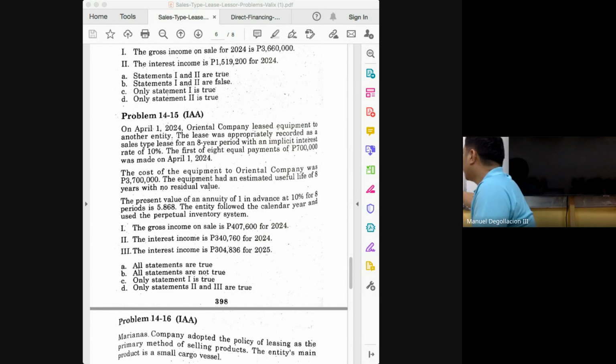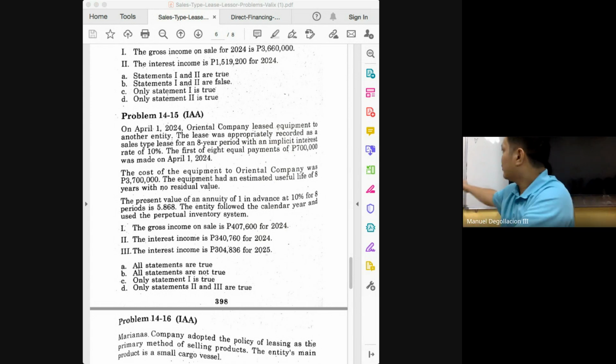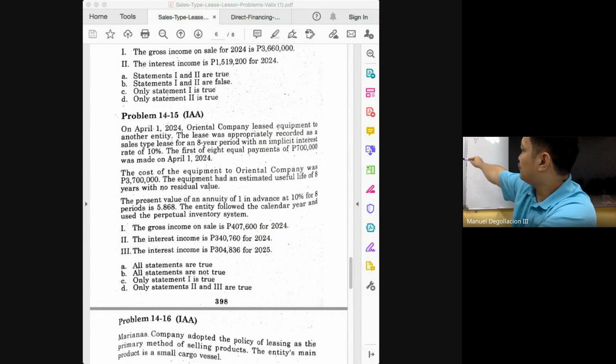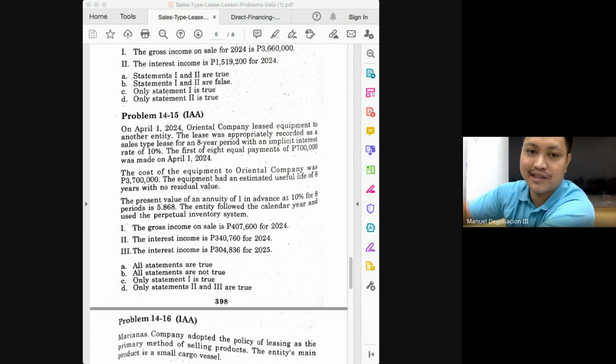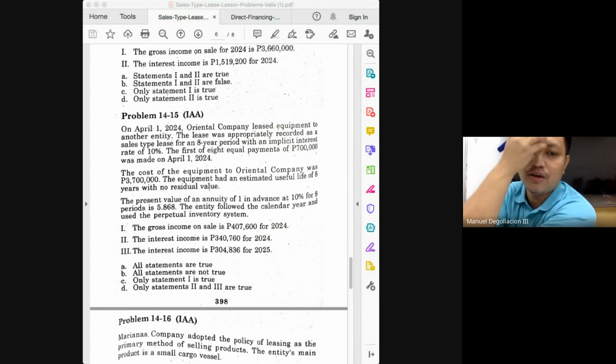But what do you have to understand? This is the interest earned from April 1, 2025 to March 31, 2026. So in determining whether the second statement is true, class, you should only determine the amount of interest from April 1, 2024 to December 31, 2024. And that's why we multiplied 3,407.60 by 9 months over 12.